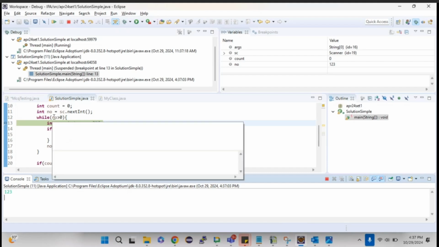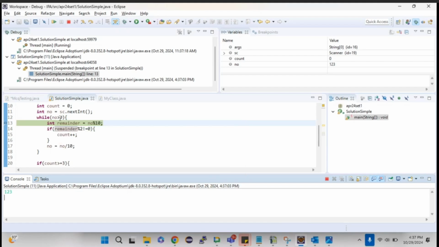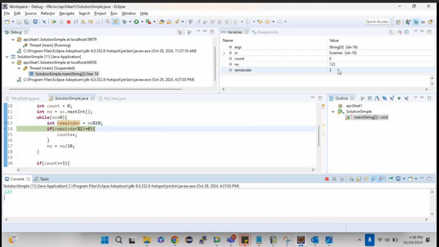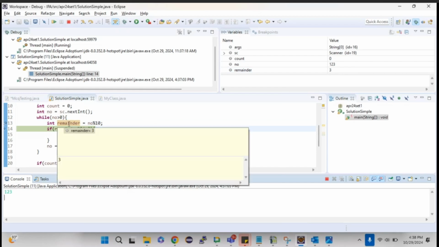Now if you place the cursor, as you can see, 1, 2, 3 is the number which we entered. It came as number 1, 2, 3. Now it checked whether 1, 2, 3 is greater than 0. Yes, it is greater than 0, so it came into the while. Now number modulus 10 will give us the remainder, right? Once I click F6, it will move to the next line. As you can see, the remainder is 3, which means it took the last digit, right?